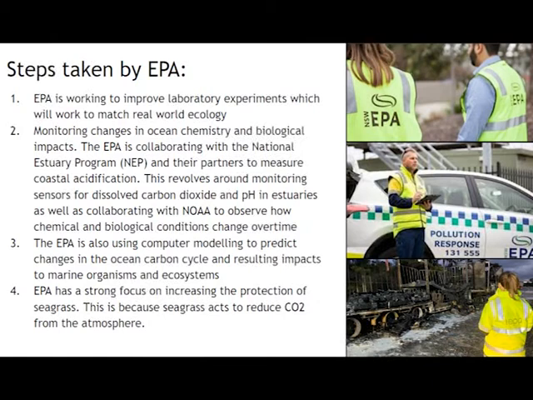The EPA is also using computer modelling to predict changes in the ocean carbon cycle and resulting impacts to marine organisms and ecosystems. EPA has a strong focus on increasing the protection of seagrass. This is because seagrass acts to reduce CO2 from the atmosphere.